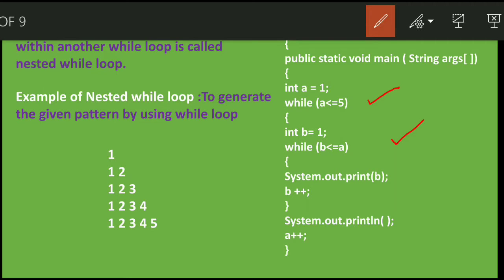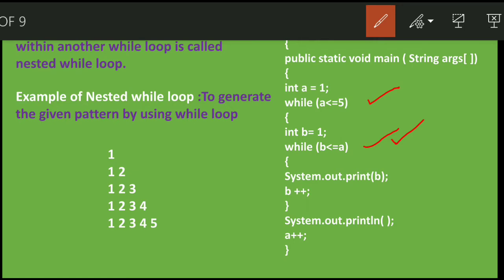to the body, that is, we have created another variable int b which is also equal to 1, while b is less than or equal to a. Now what condition have we written? We have written that the variable b should be less than or equal to a. Now b is how much? 1. And what is the value of a right now? It is 1. So it is not less than, but it is equal. So 1 is equal to 1.